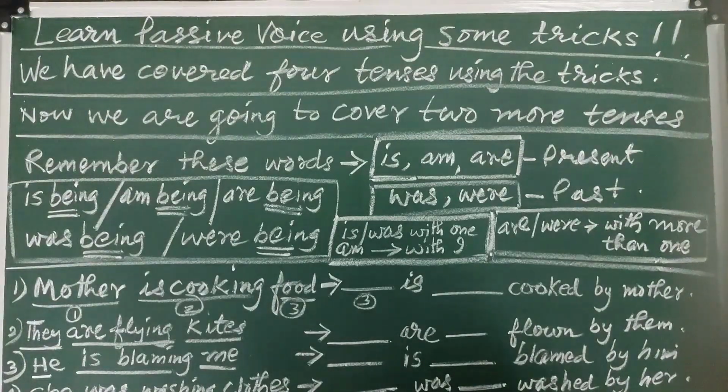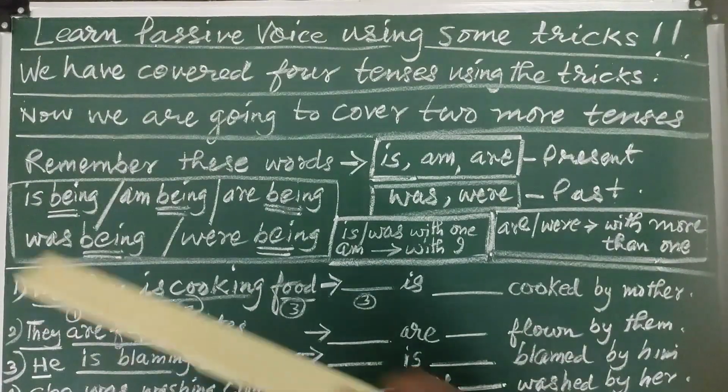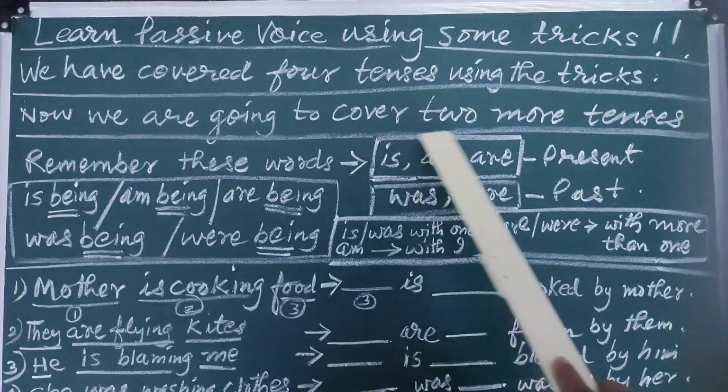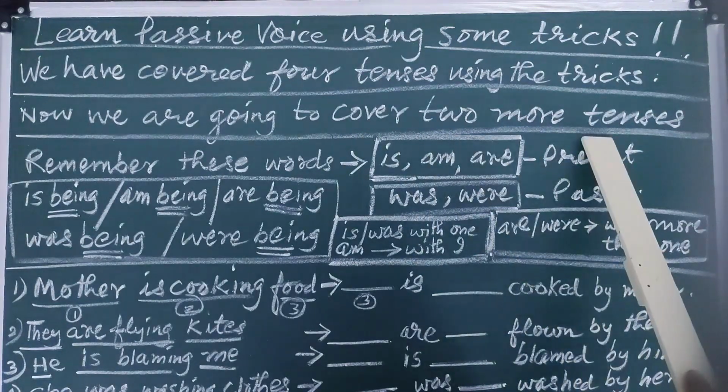Let us see. For the last 4 days we have seen 4 types of sentences. That means we have used 4 different helping verbs in those sentences. Now we are going to cover 2 more tenses.